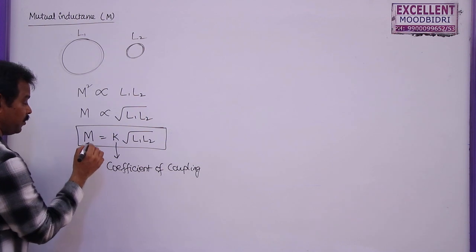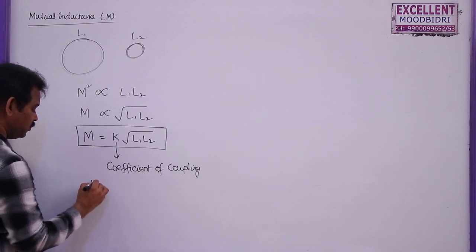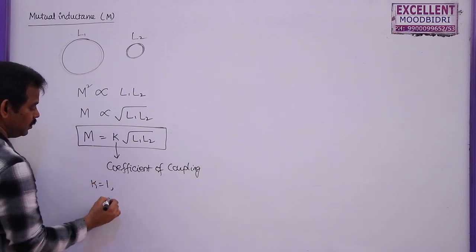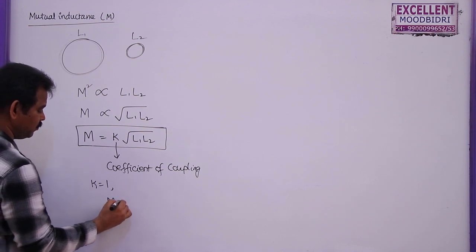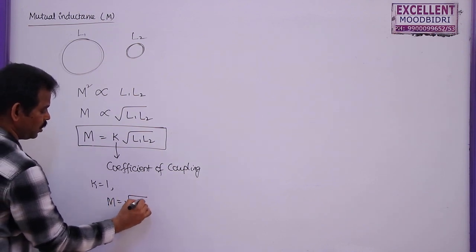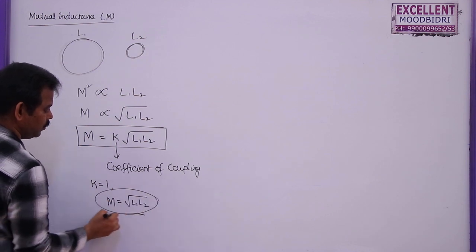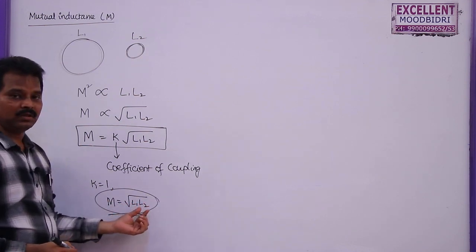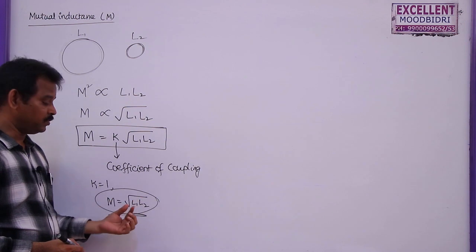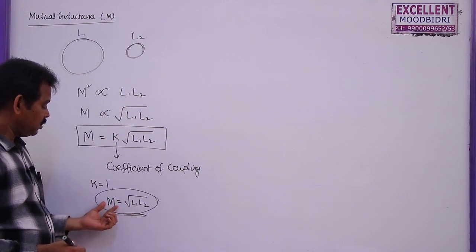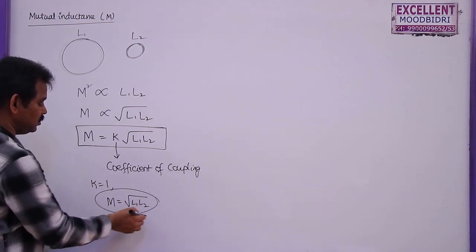So for maximum values we can take this K as 1, and this can be written as M is equal to root L1 into L2. If you know the self inductance of two coils, the maximum mutual inductance between those two coils will be given by root over L1 L2. So this is the expression.